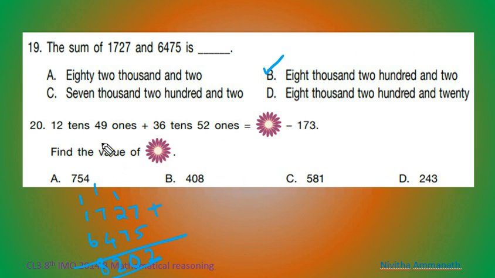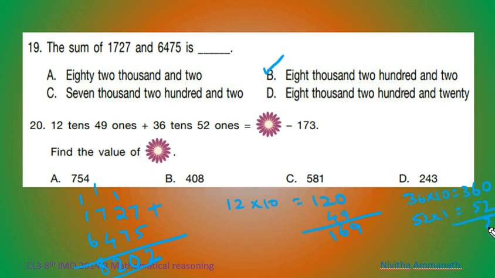Next question. 12 tens 14 ones plus 36 tens 52 ones equal to this flower minus 173. Find the value of flower. So 12 tens means 12 into 10, that is 120. And 49 ones, that is 49. So 169. 36 tens means 36 into 10, 360. Then 52 ones means 52 into 1, that is 52.